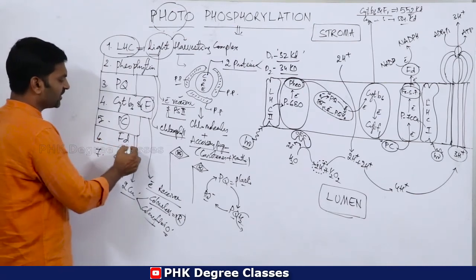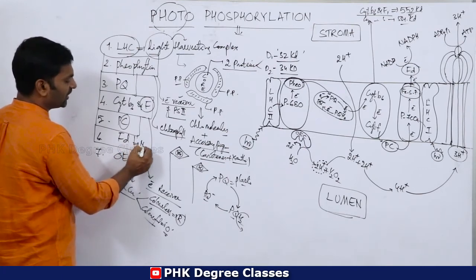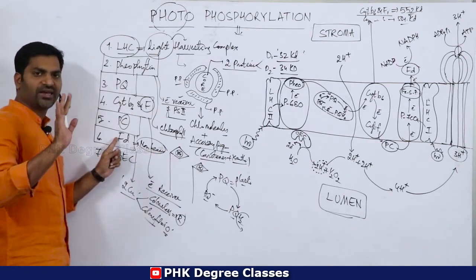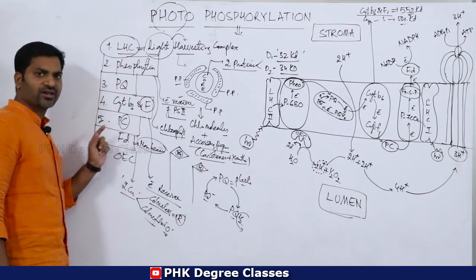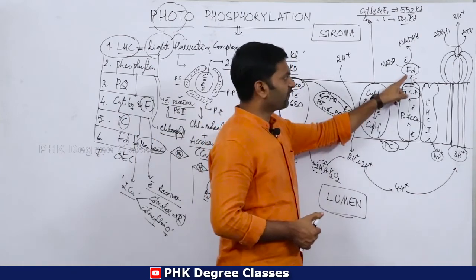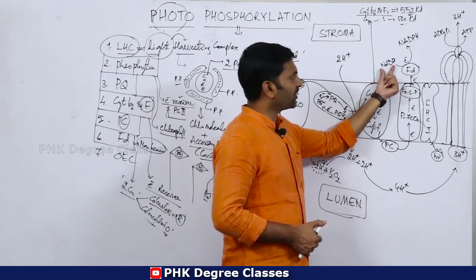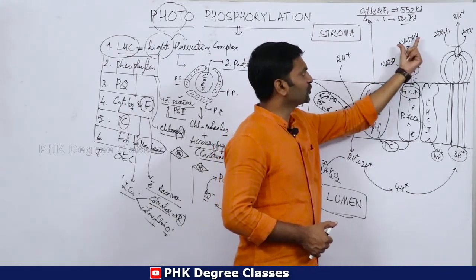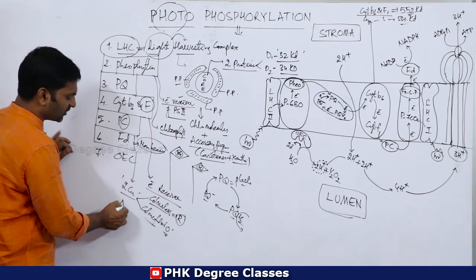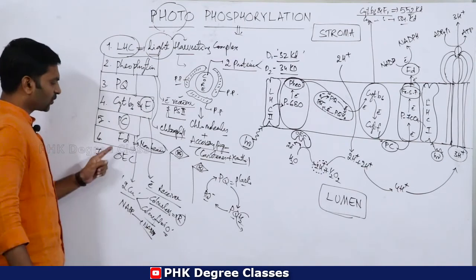Then come to the sixth one, that is ferredoxin. Ferredoxin is a non-heme compound, so it does not have any heme substance. In non-cyclic photophosphorylation, ferredoxin is involved in the conversion of NADP into NADPH or NADPH2. So this is the role of ferredoxin.